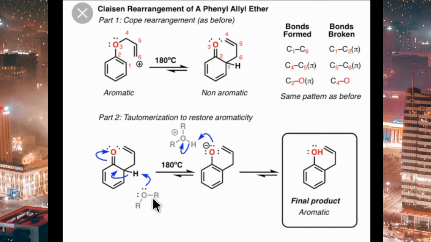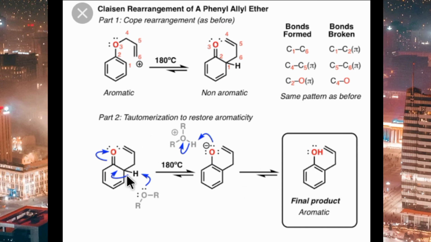By providing 180 degrees centigrade temperature, the compound produced by side products like ROR and one H that was added, that H will again protonate this compound. So oxygen has a negative charge, this negative charge will attack on carbon, and this solvent will become neutral. One H will be attached to this oxygen, and that will be the final aromatic product.